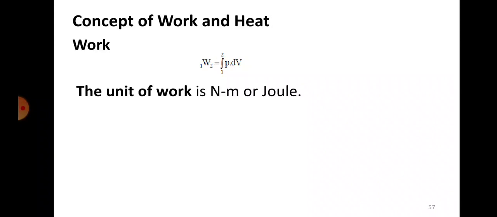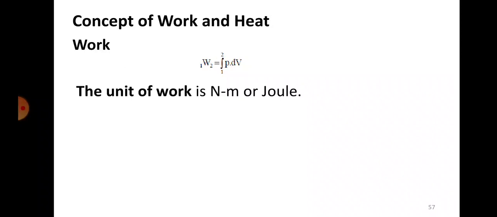And what is the unit of work? The unit of work is usually joules or Newton meter. I need not explain why it is Newton meter, but just for your understanding I will explain. Pressure is Newton per meter square, isn't it?